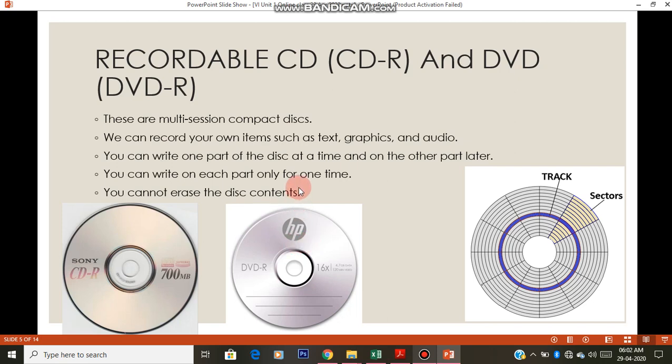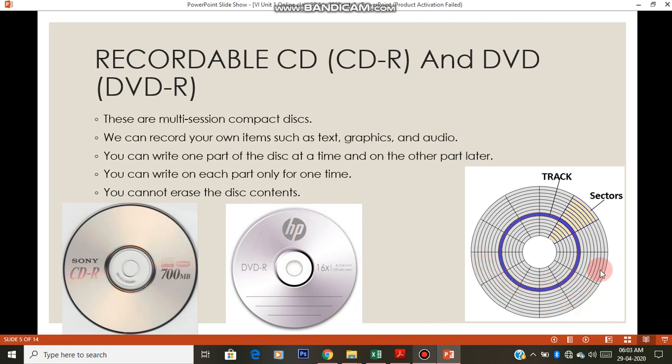But there is one disadvantage, or the actual property of recordable CD: you can write once, and you can't erase it. Once you have written on it, you can't delete or erase it. That is the disadvantage of recordable CD. But you can write on it again and again. Write means copying the things onto this CD or DVD. It will keep on saving the things on it.